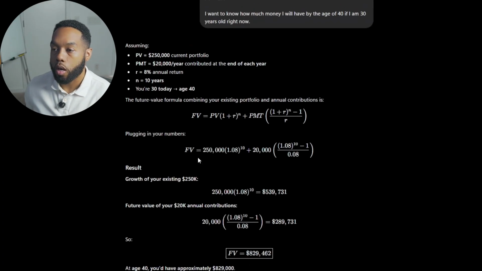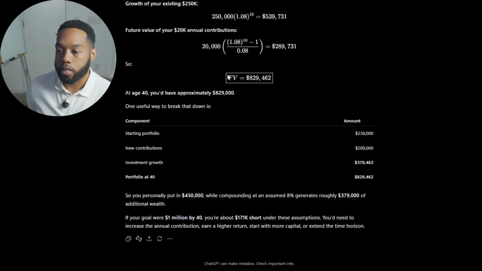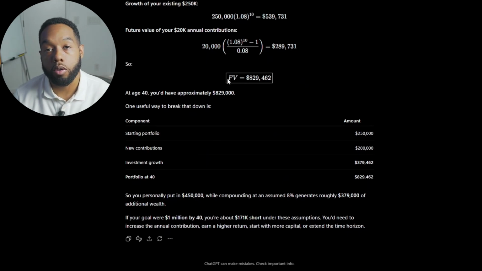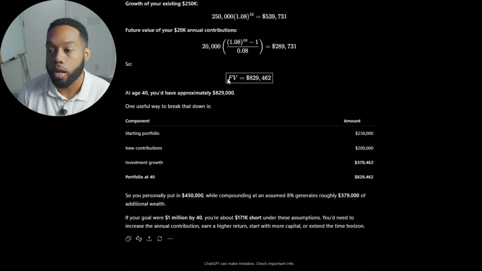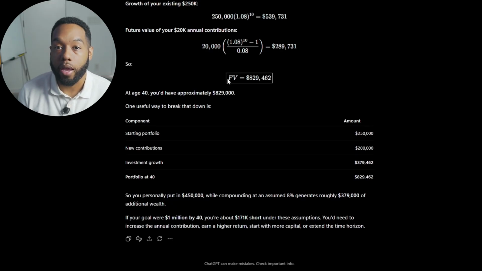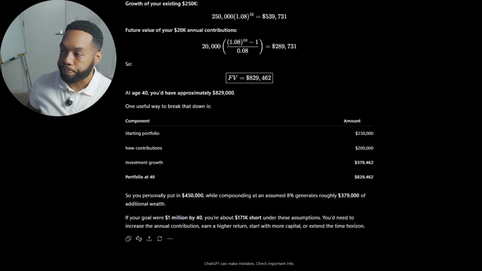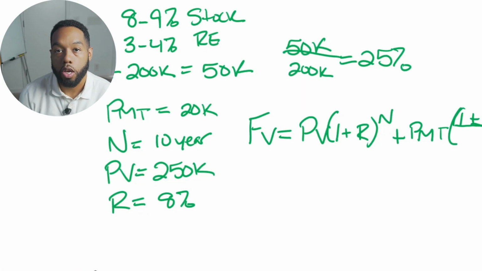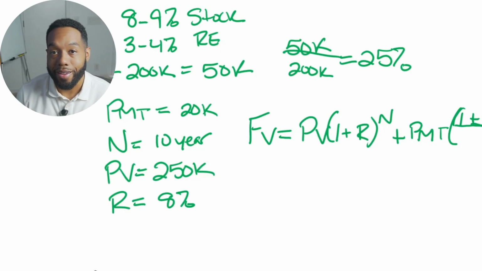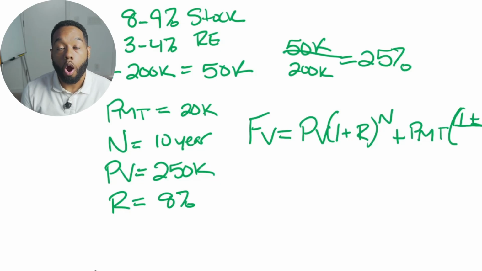Okay, so we see after it runs the prompt, it says that our future portfolio, if we continued on this same trajectory, is going to be $829,000. And this is pretty good, but it's a little bit short of us reaching our $1 million goal by the age of 40. So what are the things that we have control over that we can change? If we go back here to our four variables, the two variables that are going to be the easiest to change are our contribution amount and also our rate of return.